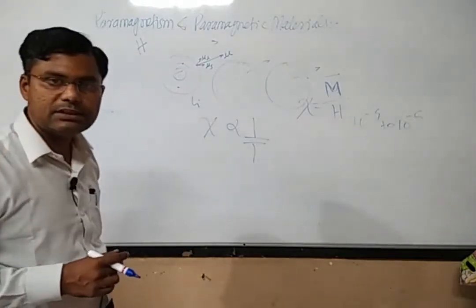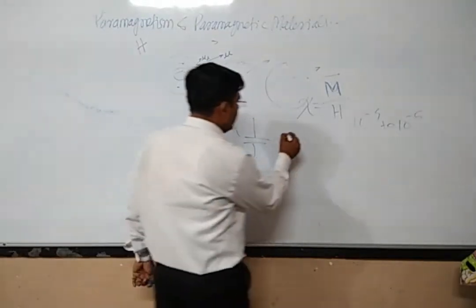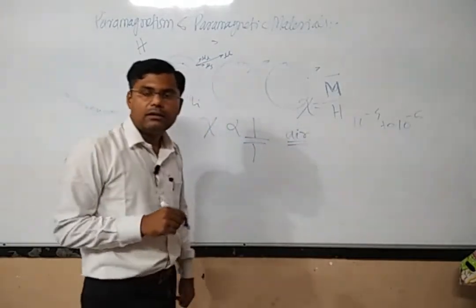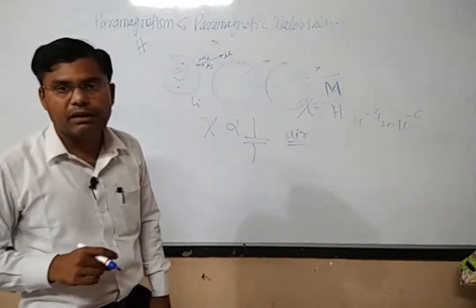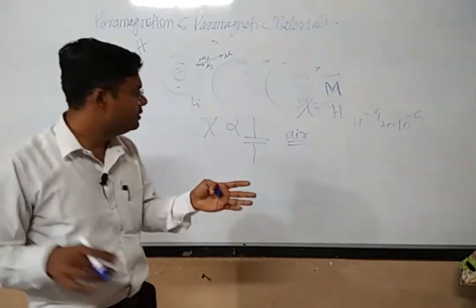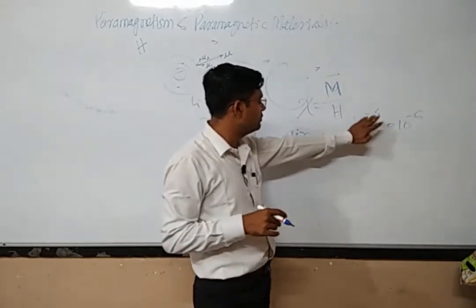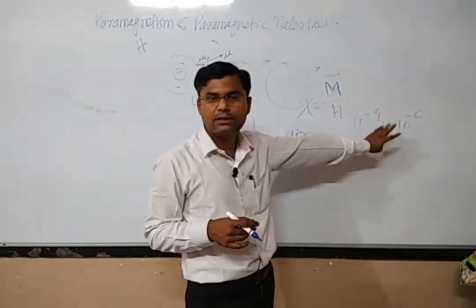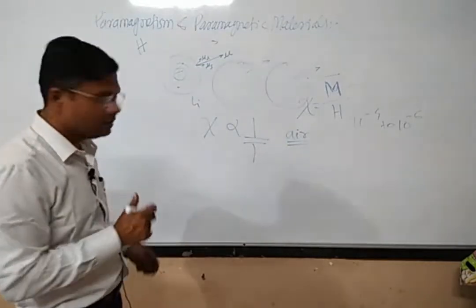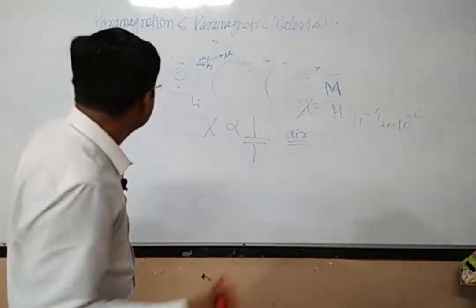Now what are the examples? There are so many examples. Air is one example of a paramagnetic material. If you measure the magnetic susceptibility of the gas, you will find that its value is of the order of 10 raised to minus 4 to 10 raised to minus 6 only, but with a positive value. So this is about paramagnetic materials.